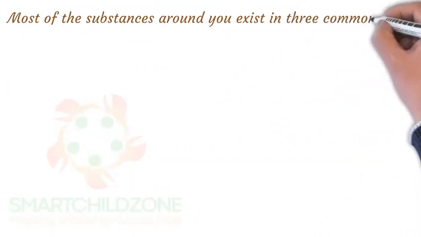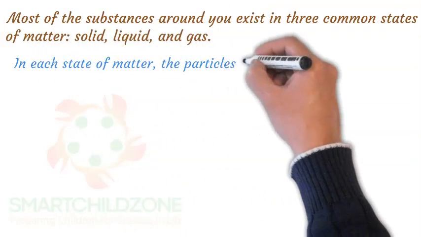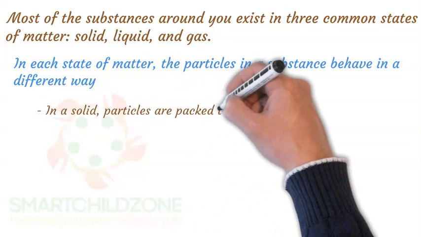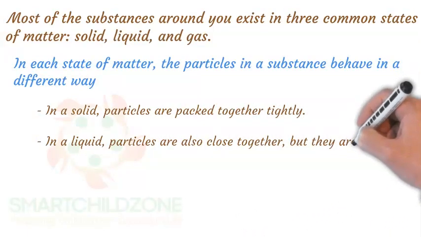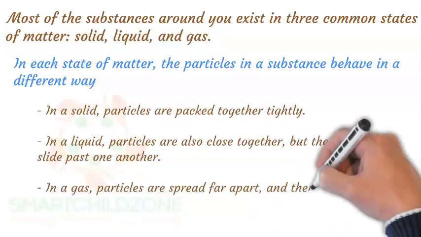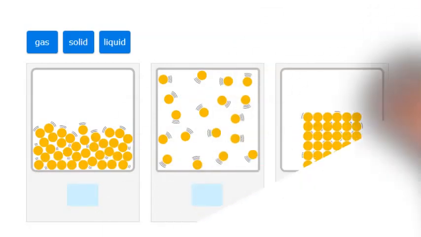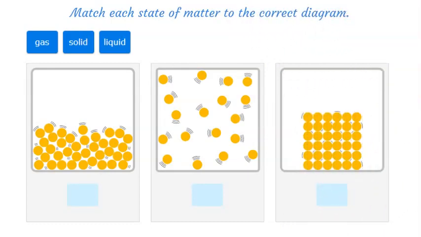Most of the substances around you exist in three common states of matter: solid, liquid, and gas. In each state of matter, the particles in a substance behave in a different way. Match each state of matter to the correct diagram.